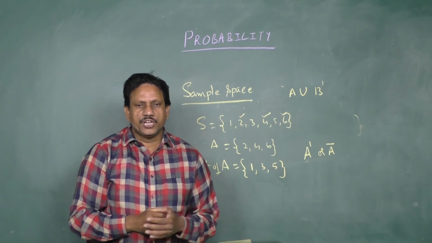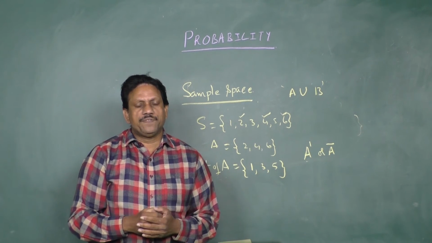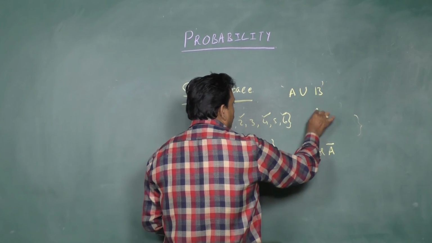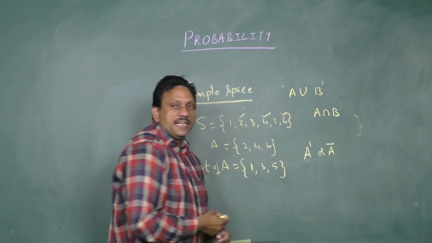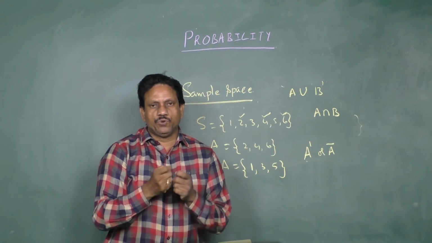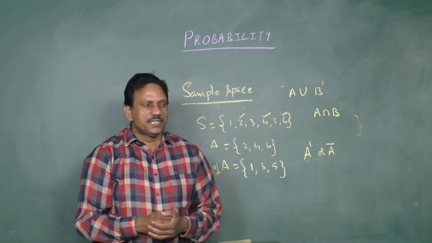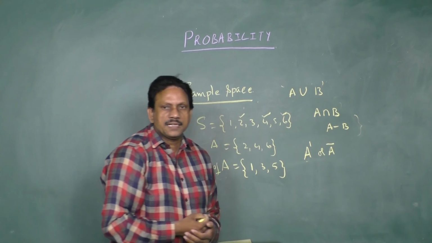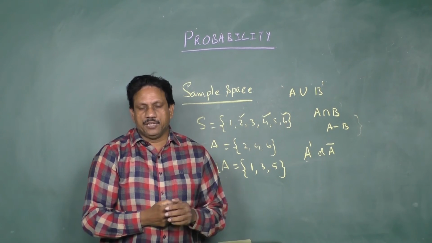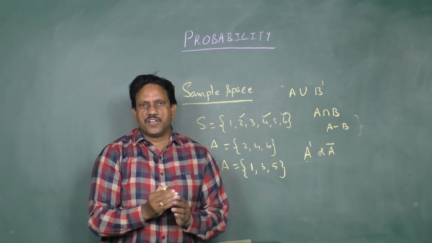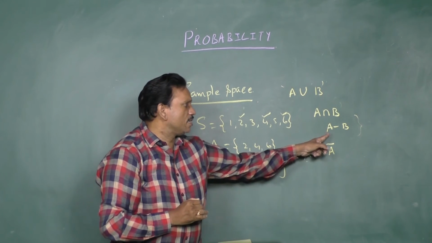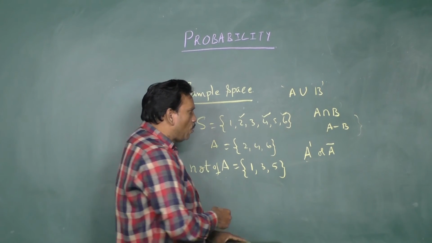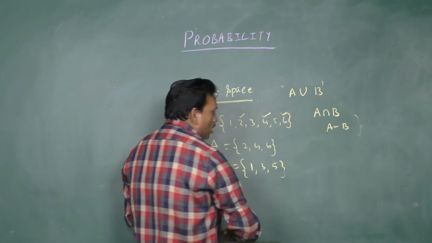This event is called A union B. If A and B are two events, the set A intersection B means A and B; that means you require both events A and B. Similarly, the set A minus B is called A but not B. That means you take only the elements of A but not B. That is denoted by the symbol A minus B.